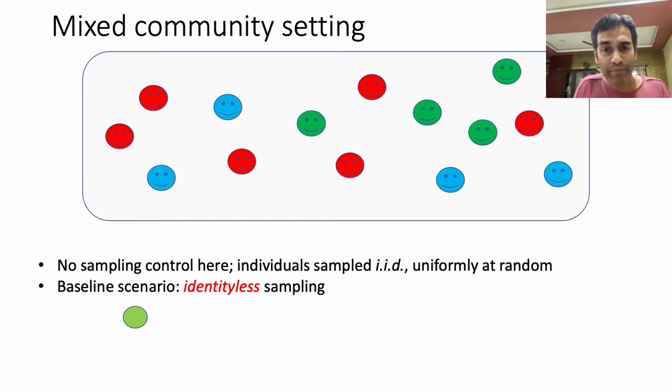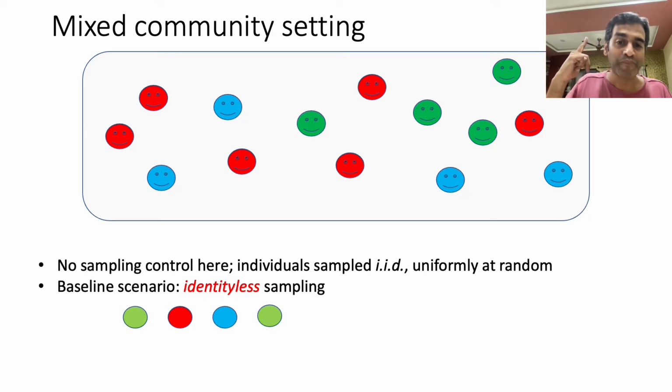Suppose that you first sample that green individual here. All you see from a learning agent standpoint is that a green individual was sampled. Then maybe it learns that a red individual is sampled, then a blue individual. Then it turns out in the example that I'm showing here that the same green individual that was sampled to begin with is in fact sampled again, but the learning agent doesn't know this. It just sees the sequence green, red, blue, green, and so on.